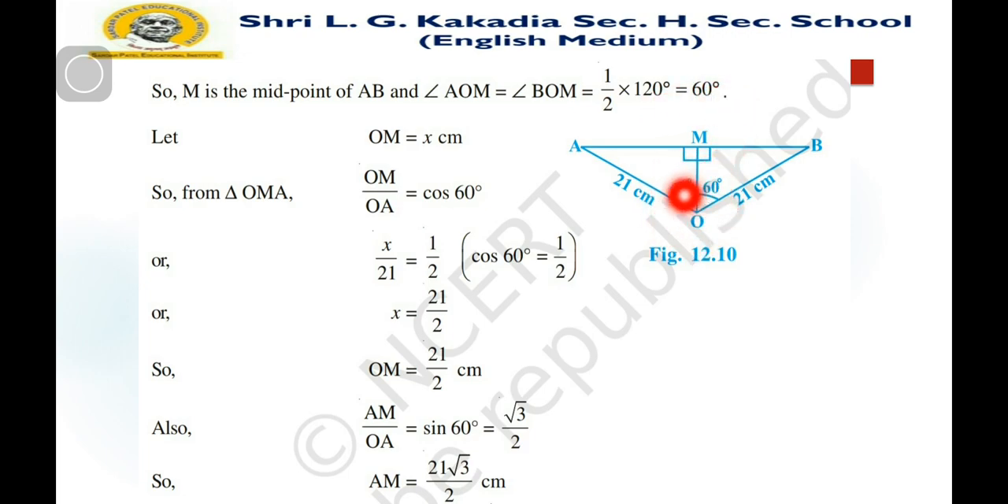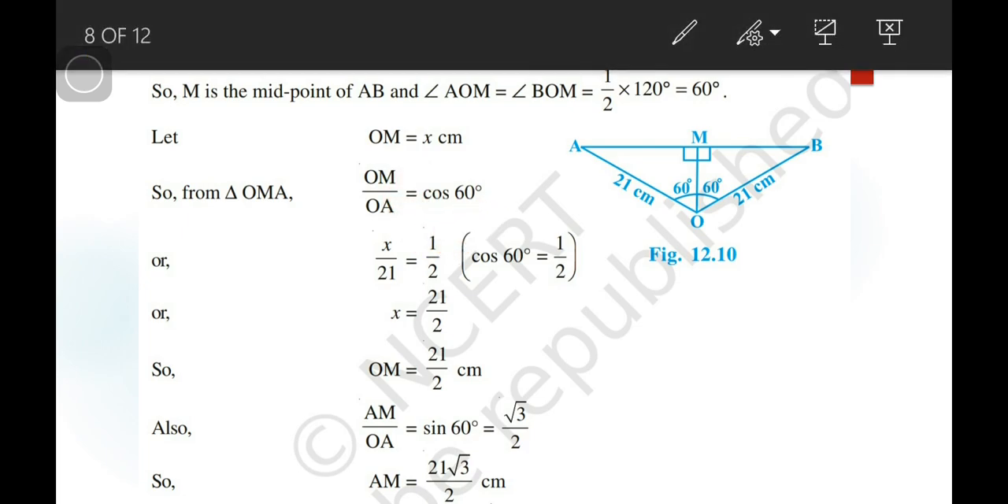So let OM be equal to x centimeter. Now about cos 60 degrees, first let us learn about cos theta. How can we denote cos theta? We study it in trigonometry.